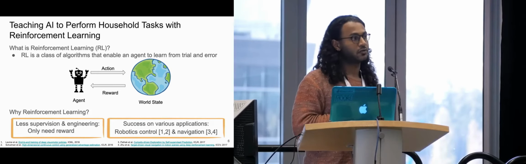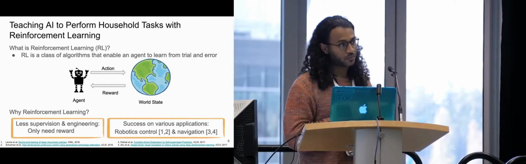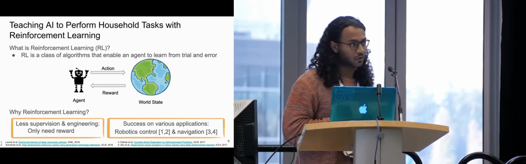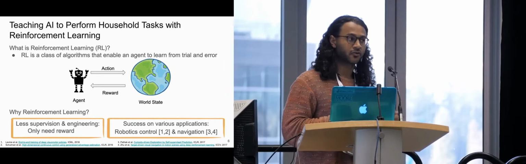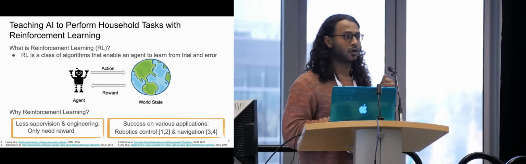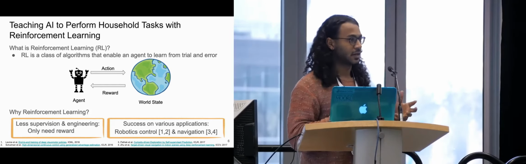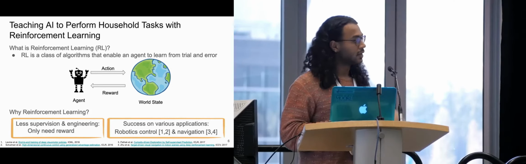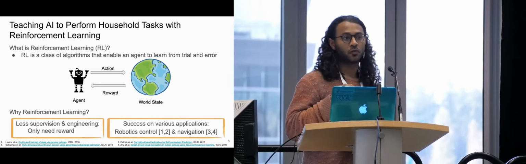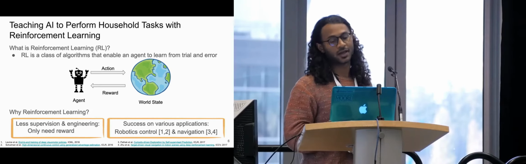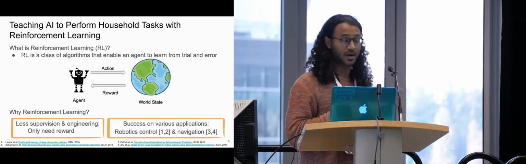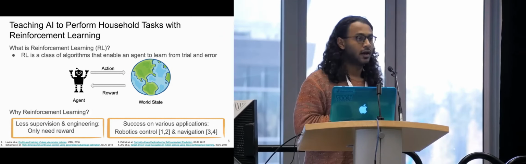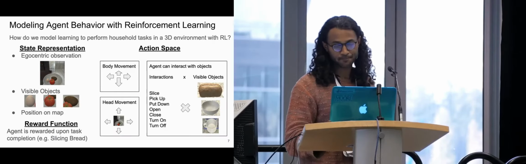So why use reinforcement learning? This is probably most obvious in contrast to supervised learning. If we were to tackle this from a supervised learning approach, we might define what are good actions at different time steps. And that can require a lot of engineering and can be difficult to get. But here, we only need to define a source of reward. And from that, the agent can learn how to behave. And this method has seen a lot of success on related tasks like robotics control and navigation of embodied agents.